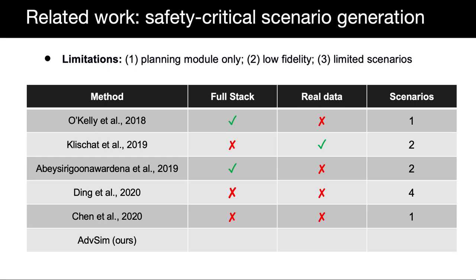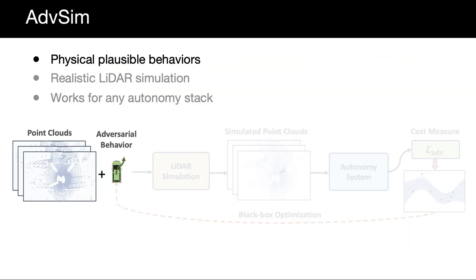Most previous works generate adversarial scenarios only for a handful of scene configurations, and are adversarial only with respect to a planning module that takes the ground truth actor states as input. We propose a scalable approach to modify existing traffic scenarios to cause full autonomy system failures. Our approach tests the full autonomy system and generates over 4,000 unique adversarial scenarios. We frame the generation of worst-case scenarios as a black box adversarial attack.